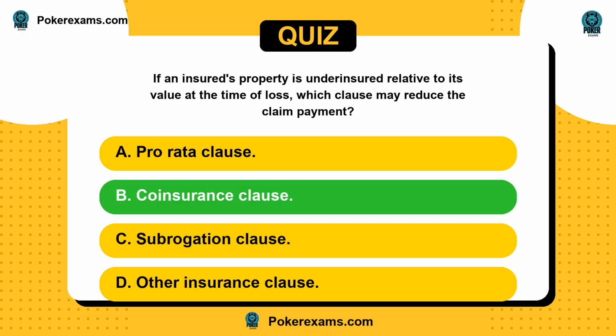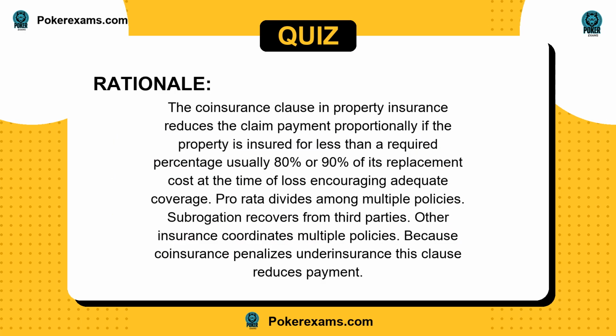The answer is B. The coinsurance clause in property insurance reduces the claim payment proportionally if the property is insured for less than a required percentage, usually 80% or 90% of its replacement cost at the time of loss, encouraging adequate coverage. Pro rata divides among multiple policies. Subrogation recovers from third parties. Other insurance coordinates multiple policies. Because coinsurance penalizes underinsurance, this clause reduces payment.